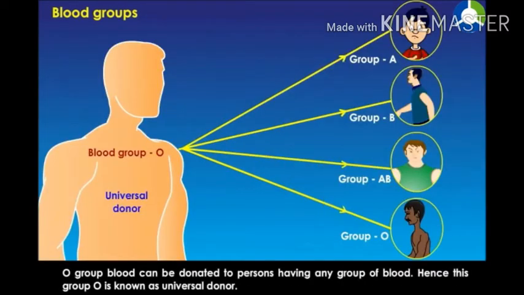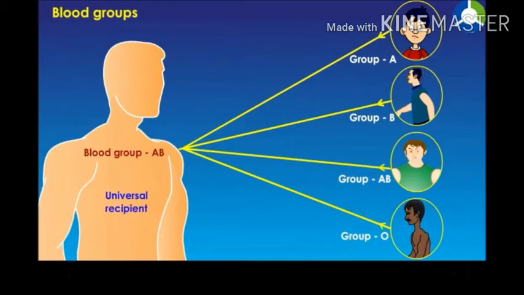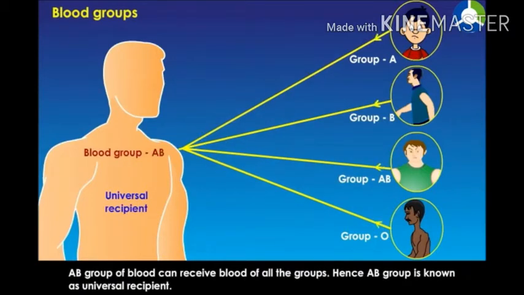So, blood group O can be donated to persons having any group of blood. Hence, it is called universal donor. And blood group AB can receive blood from all groups, so it is called universal recipient.